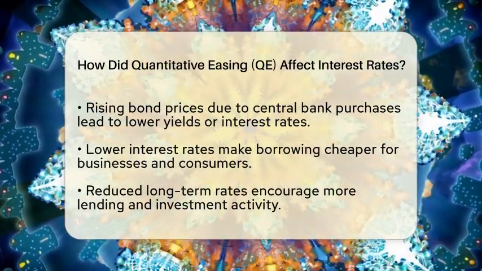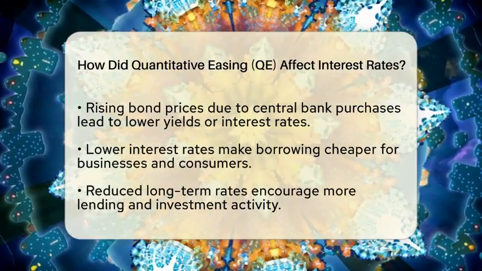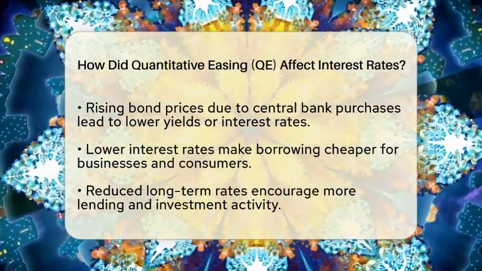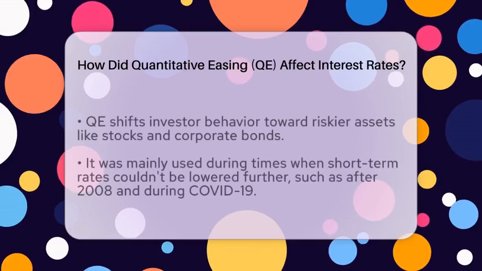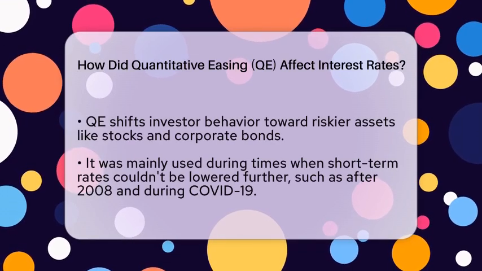Quantitative easing also shifts investor behavior. With government bonds offering lower returns, investors look for riskier assets like corporate bonds or stocks. This movement further lowers borrowing costs across the economy.